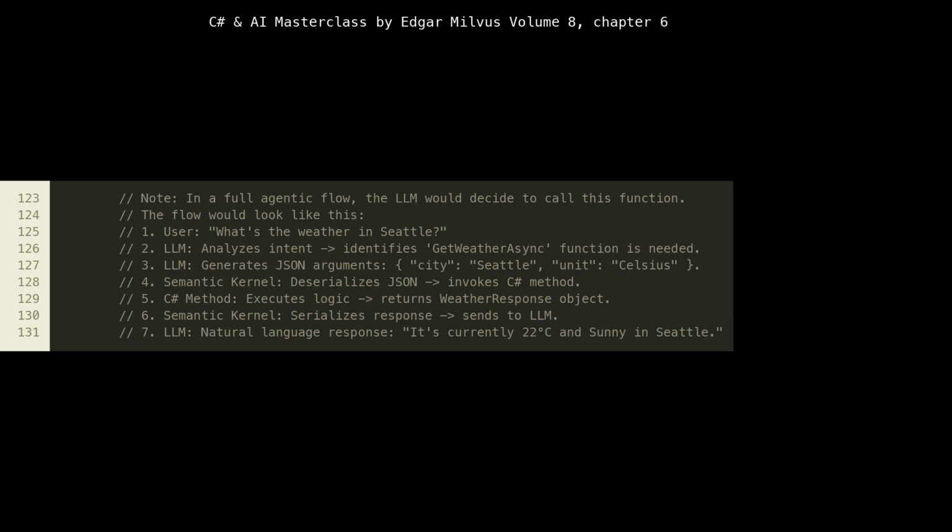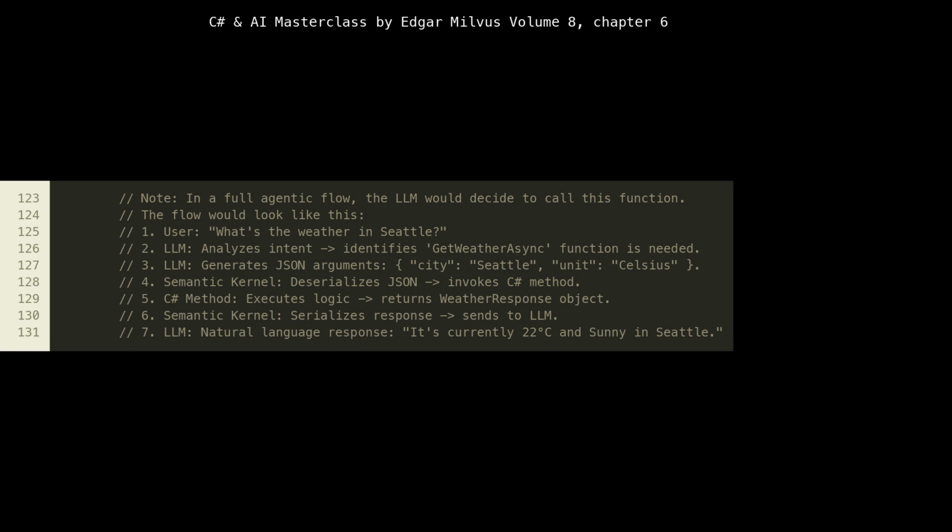This commented section from lines 123 to 131 is incredibly important as it outlines the full, agentic flow, the typical interaction pattern when an LLM is actively involved in orchestrating function calls. It's a conceptual roadmap that clarifies why we build native functions. Notice that the user's natural language request, step 1, kicks off the entire process. The LLM then acts as an intelligent agent, step 2, analyzing the intent and determining the need for a specific tool, like our getWeatherAsync function.